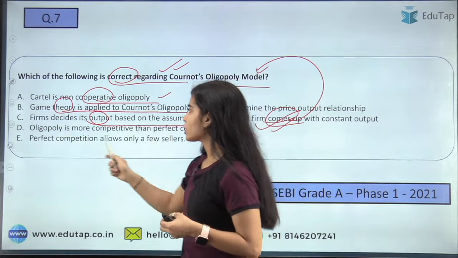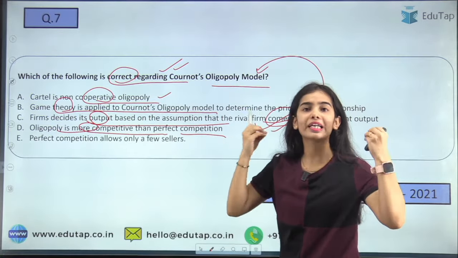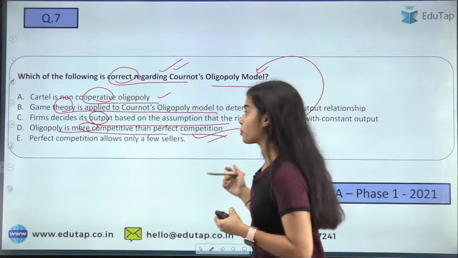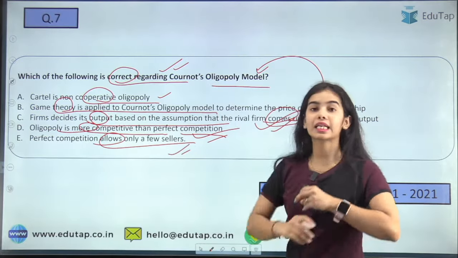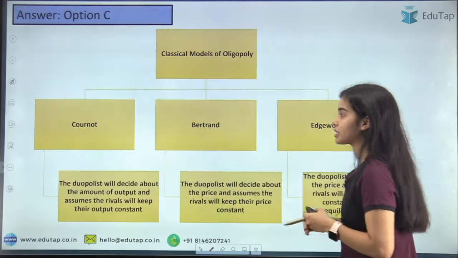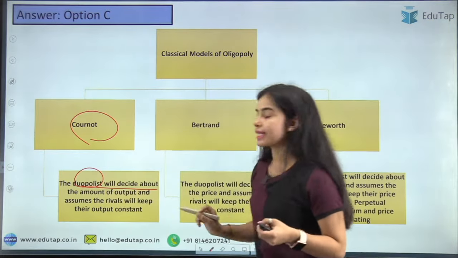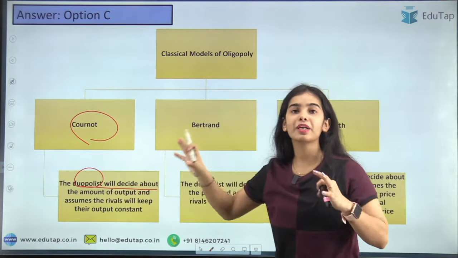Oligopoly is more competitive than perfect competition. No, perfect competition is perfectly competitive, so of course nothing can be more competitive than perfect competition. Perfect competition allows only a few sellers. That is wrong. In perfect competition, there is a large number of sellers present. So here you can see that in the Cournot model, there are duopolists, and they decide the amount of output assuming that the other firm is keeping the output constant.